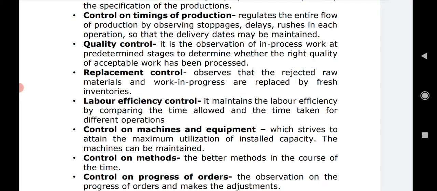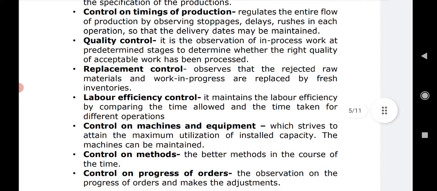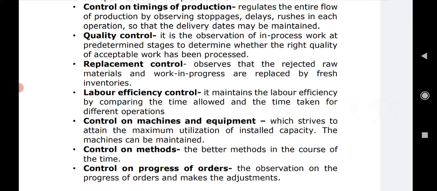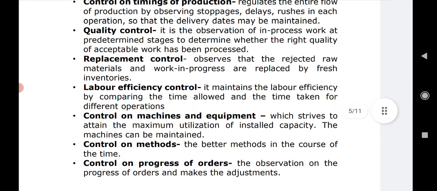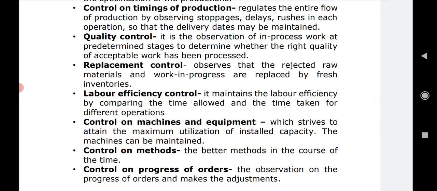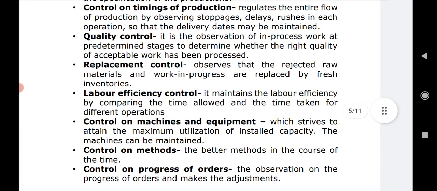So constantly it keeps a watch on in what timing the production should be produced, is there any kind of unnecessary stoppages, delays, or unnecessary rushes. Everything is being checked out. The purpose behind this is to maintain the proper timing of the production, and the deadlines to be met. So that can be done in this area.